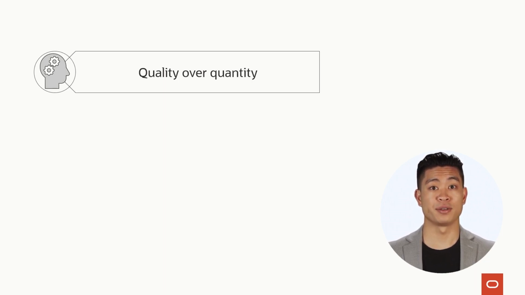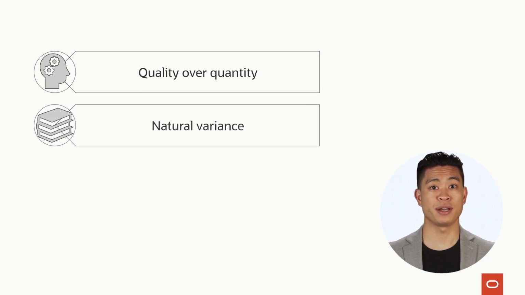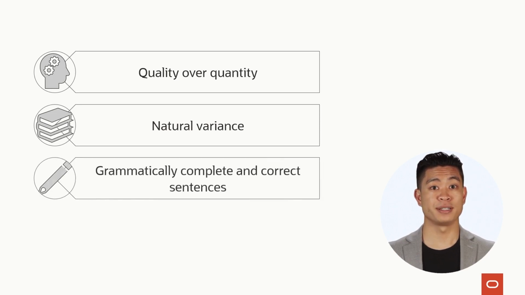Unique and distinct utterances provide more value than small variations derived from the same one. It is important to consider and account for natural variance in the utterances used to train the model so that it can understand and respond to a wide range of user inputs. This can be achieved by including a diverse set of utterances that reflect the different ways that people might express a given intent or request.